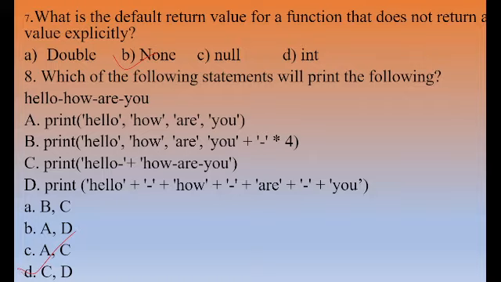What is the default return value for a function that does not return a value explicitly? If a function is not returning anything explicitly, then what is the default return value? So it will be None. None is a special literal in Python that is used for the absence of value. If there is no value, Python automatically takes the None value.